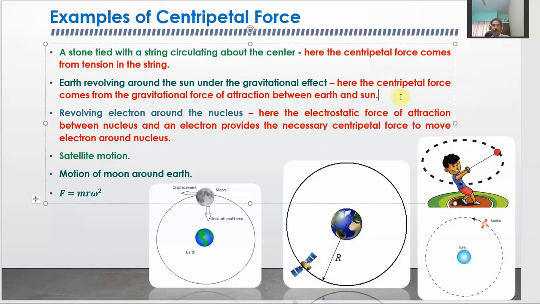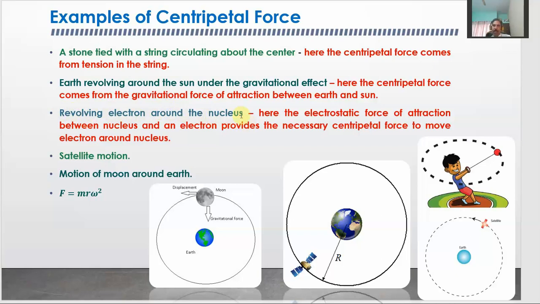Another example where the centripetal force plays an important role is the revolving electron, an electron which revolves around the nucleus inside an atom.